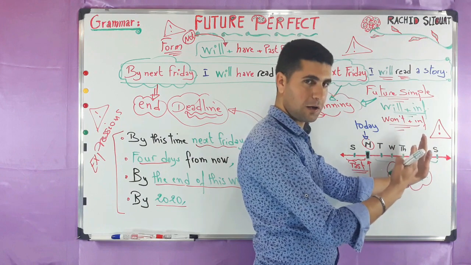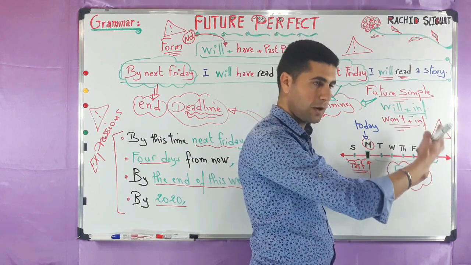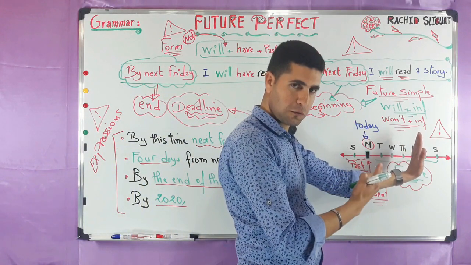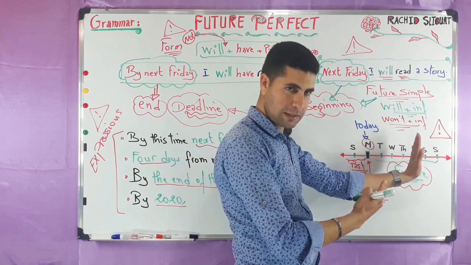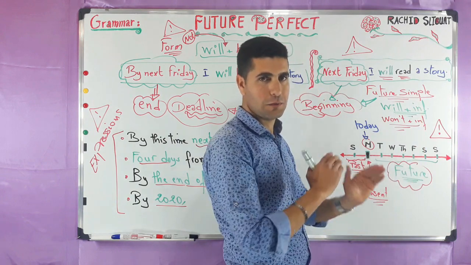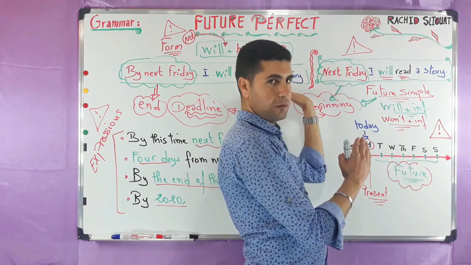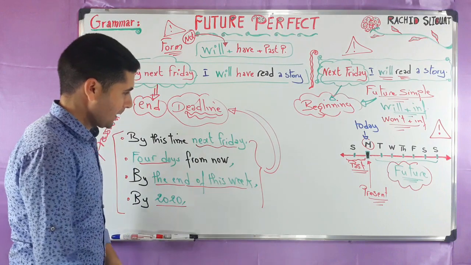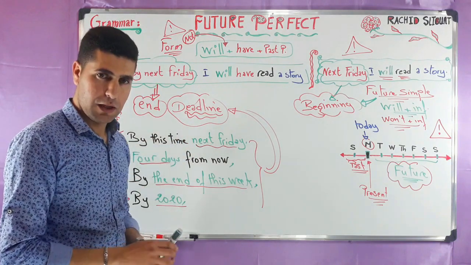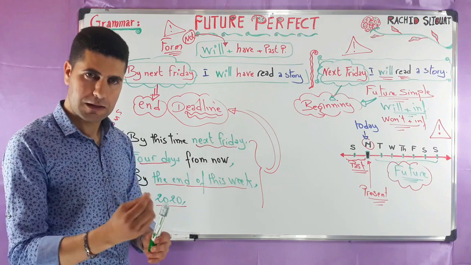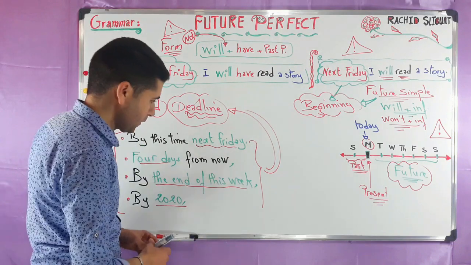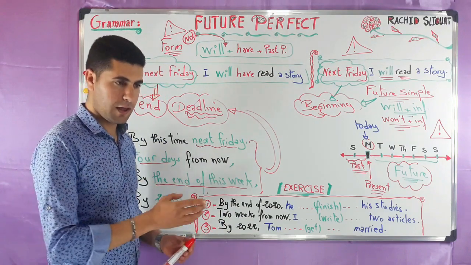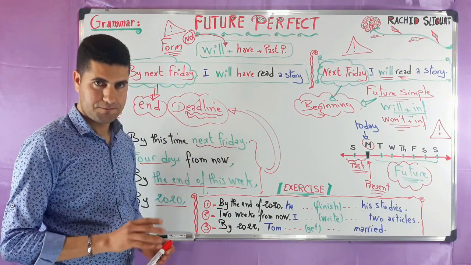So here the action starts next Friday. But with future perfect, the action is supposed to finish, is supposed to end by next Friday. So next Friday, as far as this example is concerned, is the deadline to read the story. So this is just one example. Now we can take some examples or a very simple exercise, then we do it all together. So here is a very simple exercise. You can pause and try to do it.